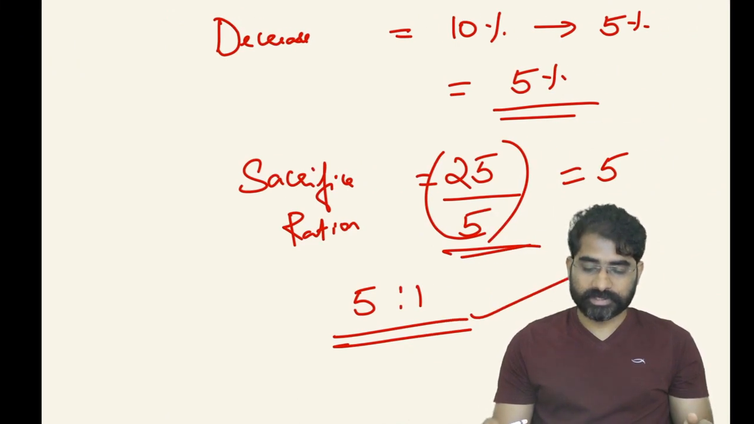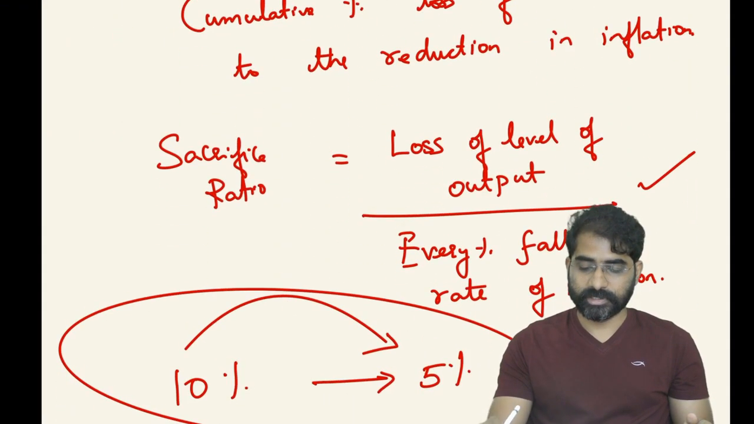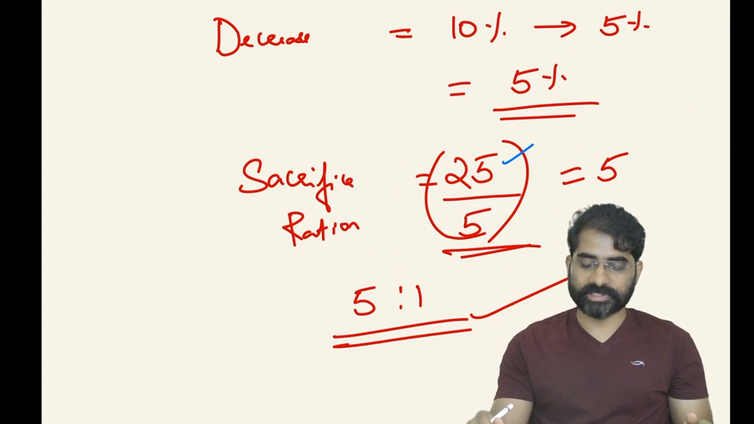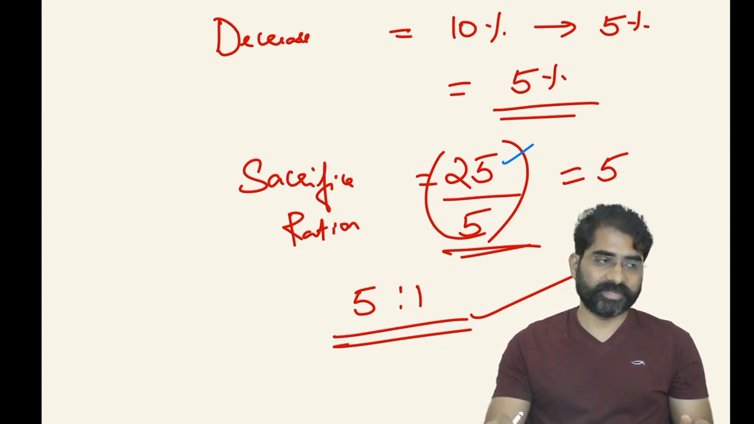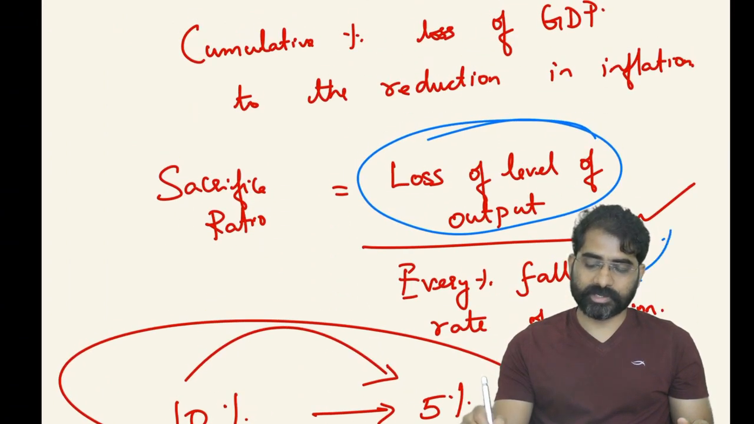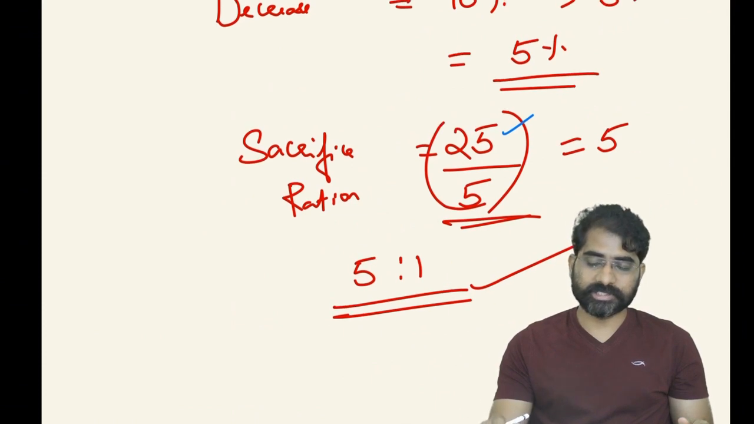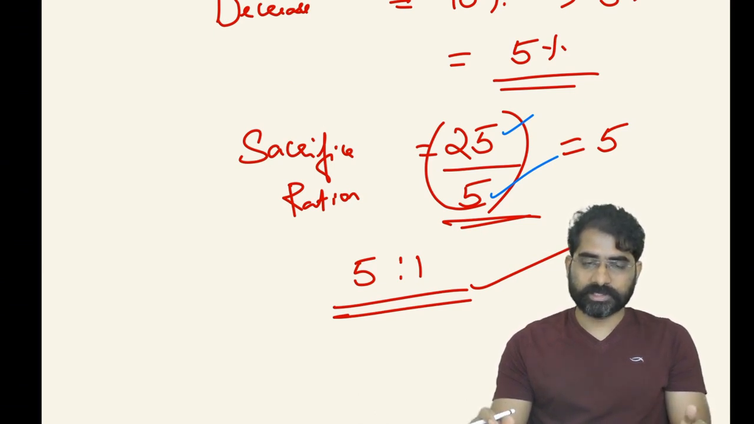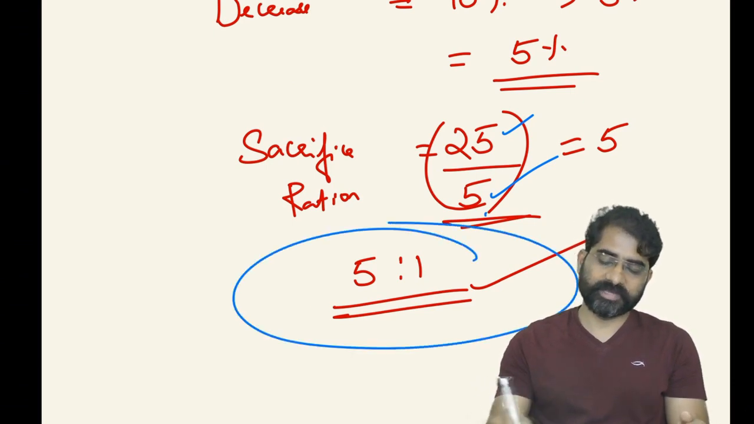Okay, so that means sacrifice ratio is something like total loss with respect to output. If you see here, it is the loss of level of output over these 3 years. The loss of level of output is 25 to every percentage fall in the rate of inflation. In these 3 years, the percentage fall in the rate of inflation is 5%. So the total output loss is 25% in 3 years, and the inflation rate reduction in a period of 3 years is 5. So the sacrifice ratio becomes 5:1.